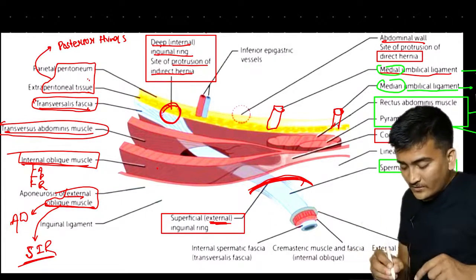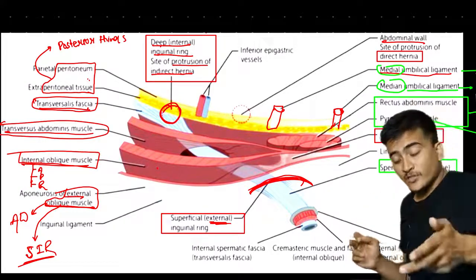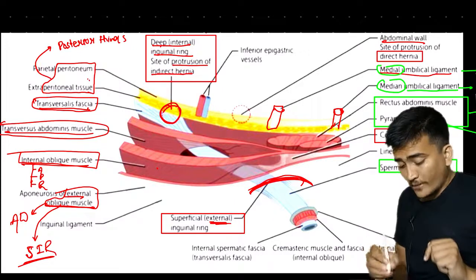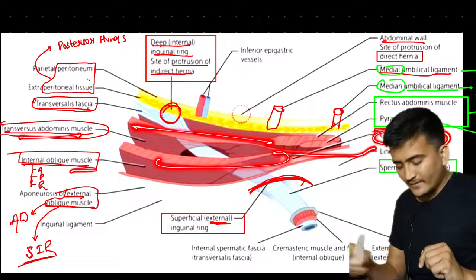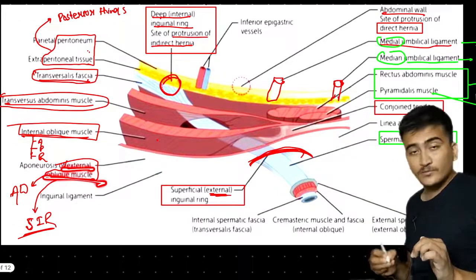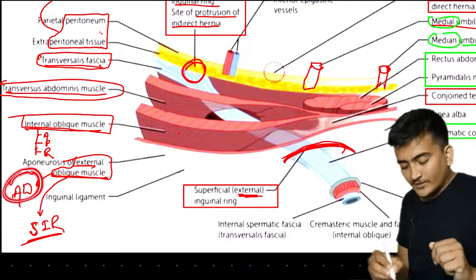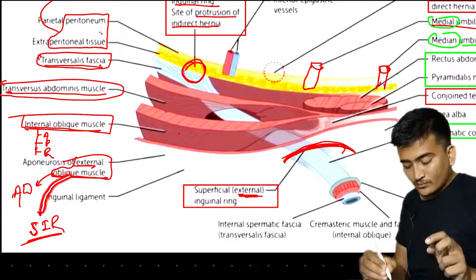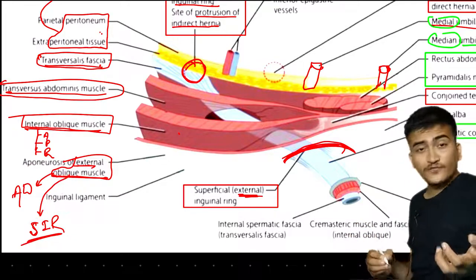And similarly, internal oblique muscle, what was it doing? It was forming each and everything: anterior wall, posterior wall, and the roof also. And what were these two muscles doing? They were forming the conjoined tendon, right? And more anterior to them we had the external oblique muscle. External oblique muscle was contributing to the anterior wall. And the discontinuation in the external oblique muscle was giving rise to the superficial inguinal ring.